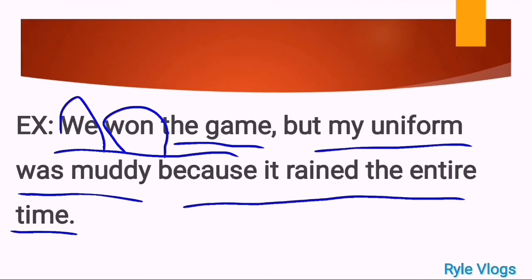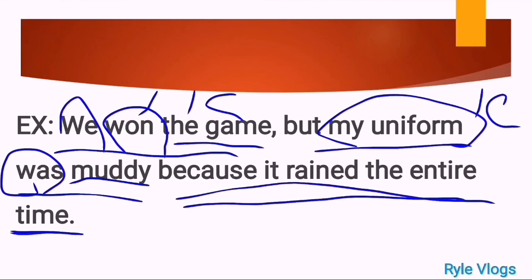Another one, my uniform was muddy. Where is our subject here? We have my uniform. And where is our verb here? We have was. And we have here muddy as our adjective to modify our noun or subject of the sentence, which is uniform. Okay, this is our second IC. And the last one, because it rained the entire time, this is our DC.